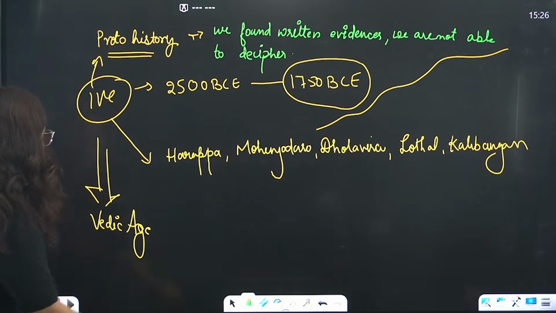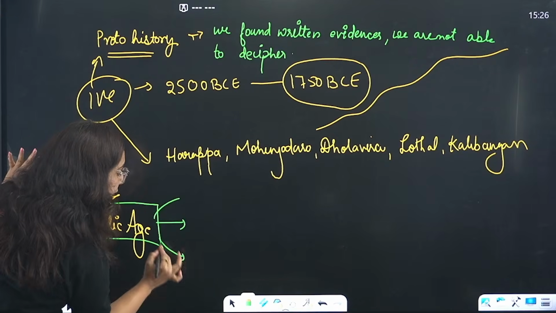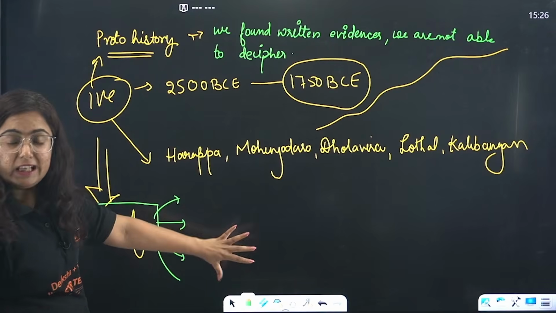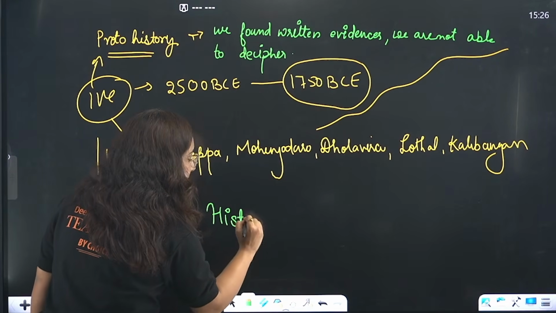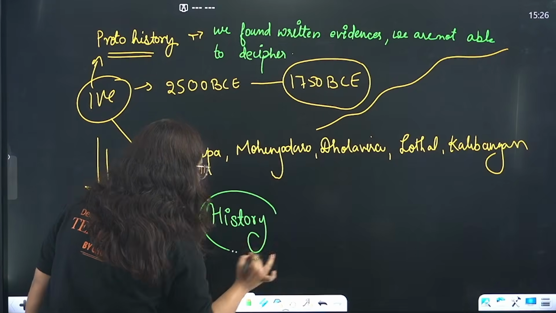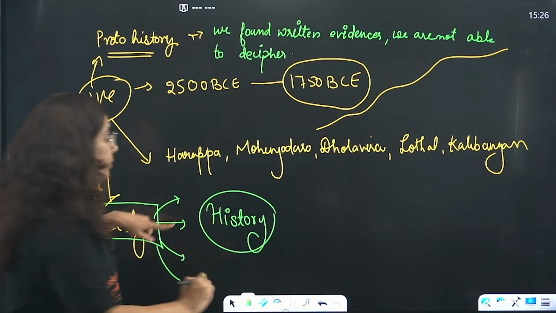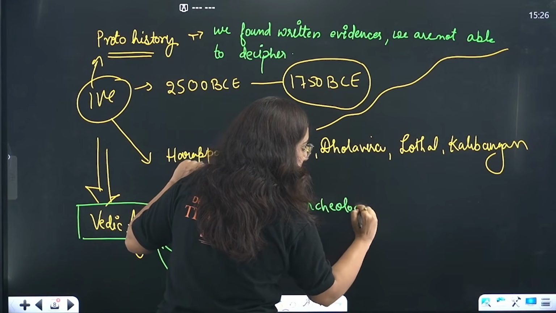But after this comes the Vedic age, in which the 4 main Vedas were written. I'm going to go into detail about the Vedic age. I just want to inform you that this is basically the start of Indian history. Why history? Because this is the time where we got archaeological evidence.